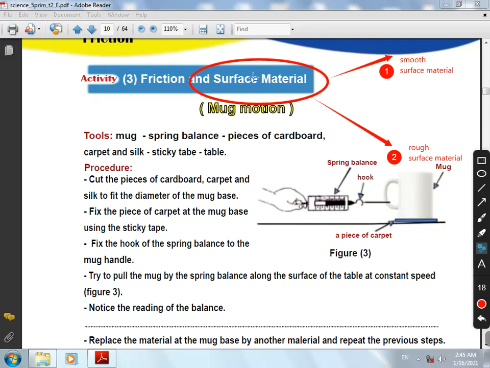First, smooth surface material. What does smooth surface material do? It decreases the friction force and the body moves a long distance. Rough surface material increases friction force and the body moves a short distance.